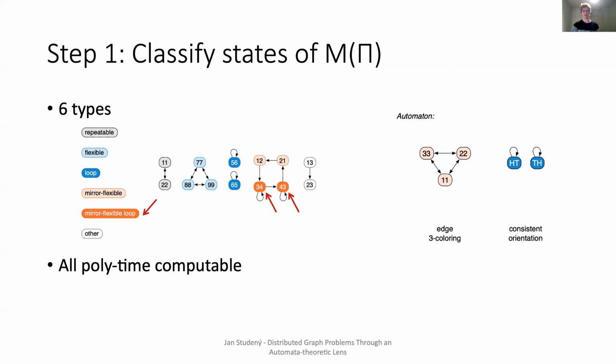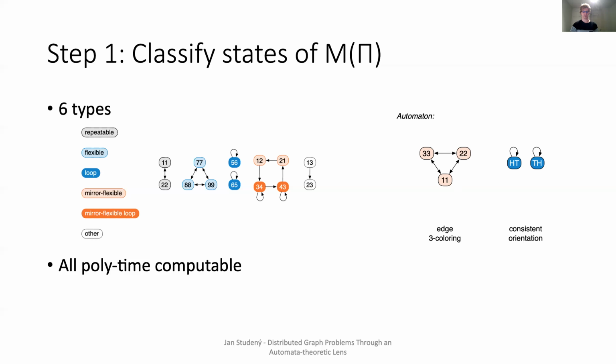Again, let me go over our 2 running examples. Let's look at the case of 3 coloring and, for example, pick state 1,1. To this state, we can return in 2 steps by e.g. node 2,2, and also in 3 steps using both nodes. And by combining these returning blocks, we can return to 1,1 in any number of steps, so such state is flexible. In this case, it is also trivially mirror flexible. For the consistent orientation, each node has a self-loop, so it is a loop state. But as they cannot reach themselves, they are not mirror flexible loops. In the paper, we show that all such types can be computed in polynomial time.